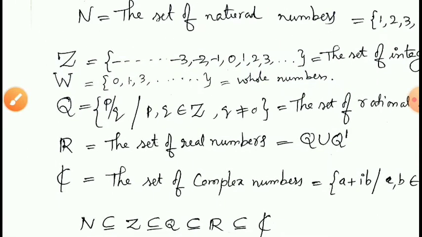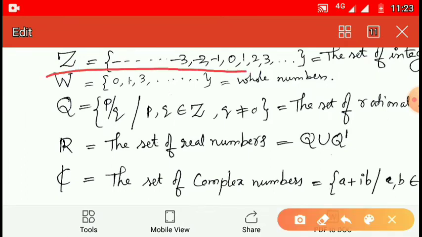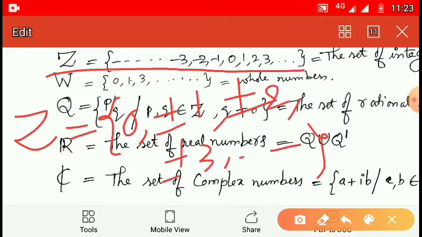Adding negative numbers to the set of whole numbers, Z is equal to ..., -3, -2, -1, 0, 1, 2, 3, ... This is said to be the set of integers. The set of integers can also be written as Z is equal to 0, plus or minus 1, plus or minus 2, plus or minus 3, and so on.